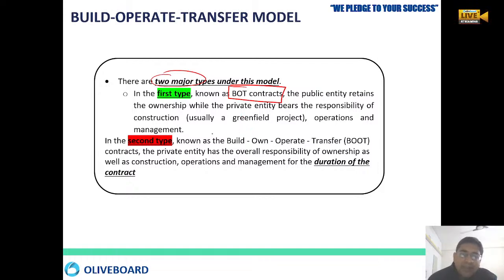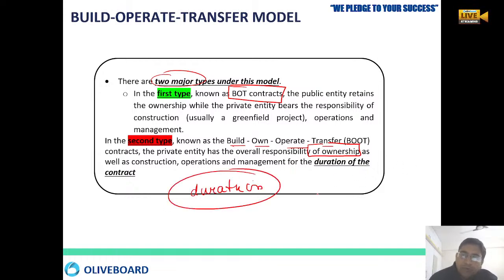The second type is build, own, operate and transfer. The private entity has overall responsibility of ownership as well as the construction. Whatever it is, there will be a contract duration.